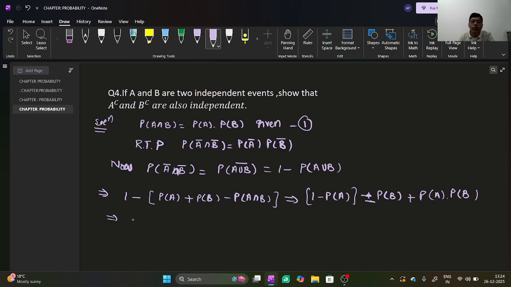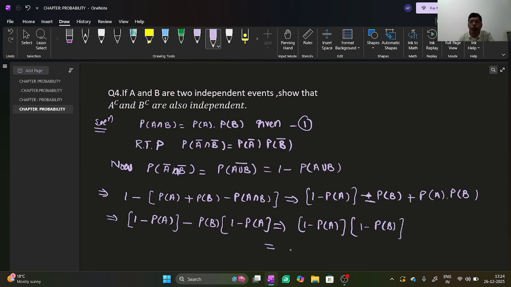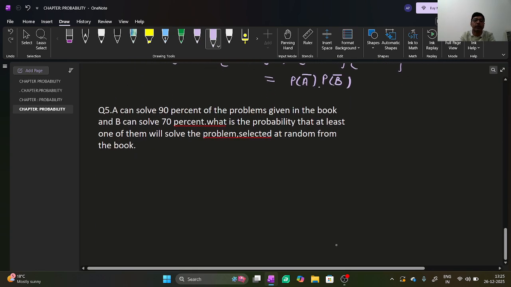Now 1 minus probability of A, you can take minus probability of B common, 1 minus probability of A. This implies you can take common 1 minus probability of A into 1 minus probability of B. You can write 1 minus probability of A is equal to probability of A complement and 1 minus probability of B is probability of B complement, which is the required solution of this question.